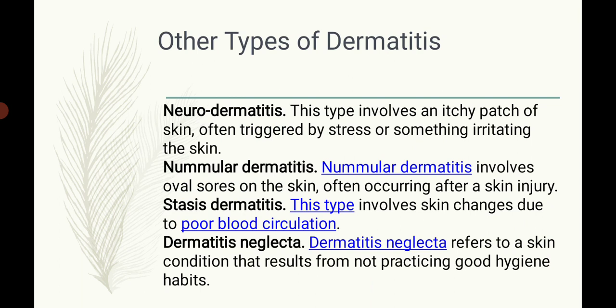The other type of dermatitis is stasis dermatitis. In this type of dermatitis, the skin changes occur due to poor blood circulation in our body. And the last type of dermatitis is dermatitis neglecta, which refers to a skin condition that results from not practicing good hygiene habits.